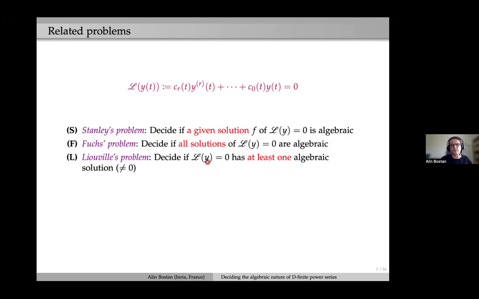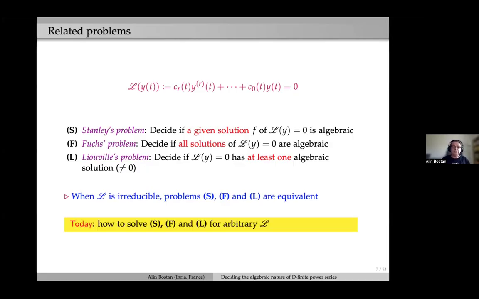There is also Liouville's problem, a problem that I call Liouville's problem, which is to decide if, given such a differential equation, it has at least one algebraic solution. Well, these problems are all equivalent if the input L is known to be irreducible, but as we just saw, it's not always the case that our input will be irreducible. And so today I will talk about how to solve these 3 problems for a priori arbitrary input. Don't hesitate to interrupt if something is not clear or if you have any question.